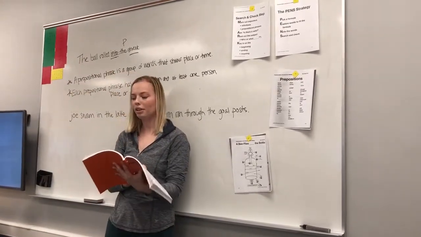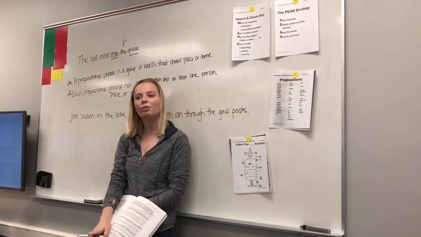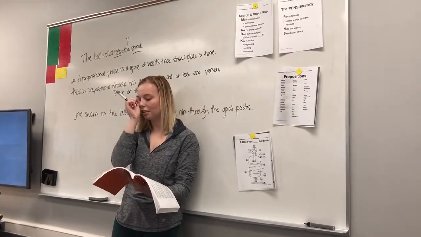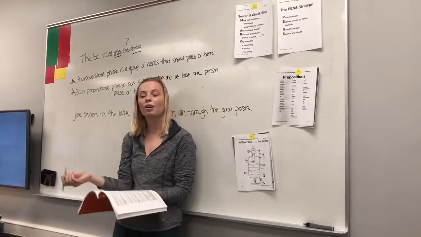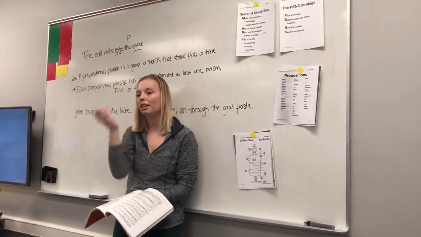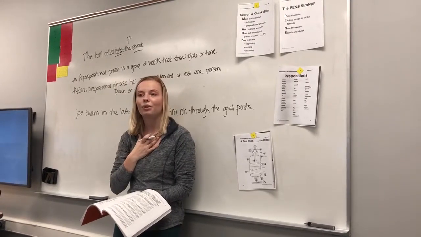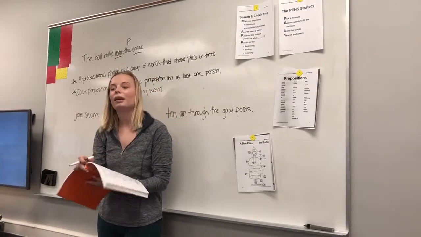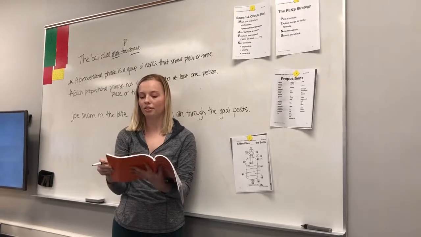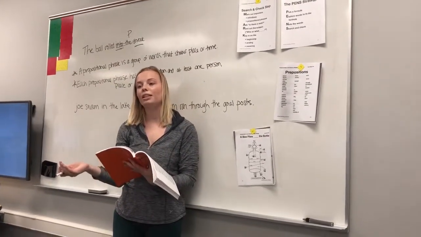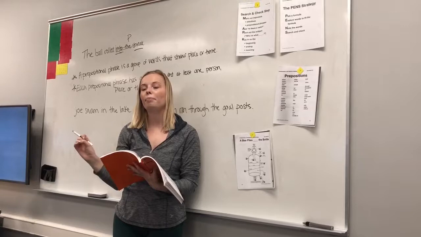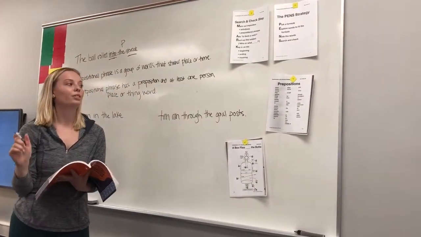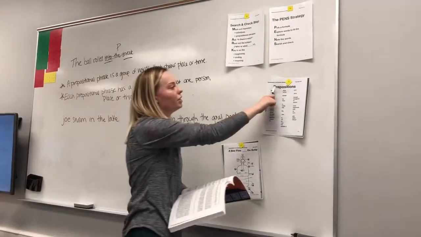So, when did we learn something about the word to? Does anyone remember? Infinitives. Yep. Yesterday when we talked about infinitives. Great. So yesterday we learned that the word to combined with an action verb means that it's an infinitive. But today I'm telling you that you can also use the word to find prepositional phrases. The word to combined with a noun makes a prepositional phrase. If you don't see the word to in a sentence, it means that there are no infinitives. However, it doesn't necessarily mean that there are no prepositional phrases. And we can look for our prepositions back on this sheet.